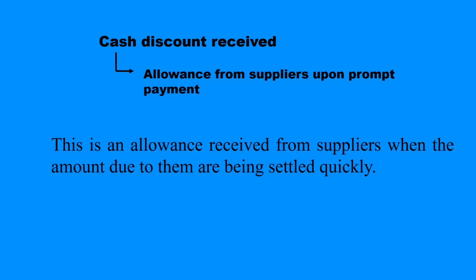Let us look at discount received. Discount received is an allowance from suppliers upon prompt payment. This is an allowance received from suppliers when the amounts due to them are being settled quickly.